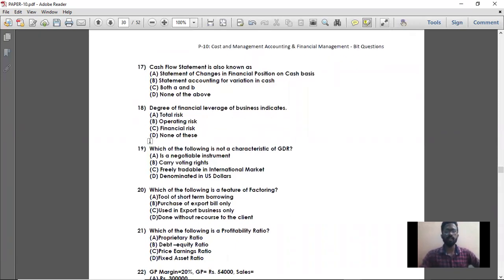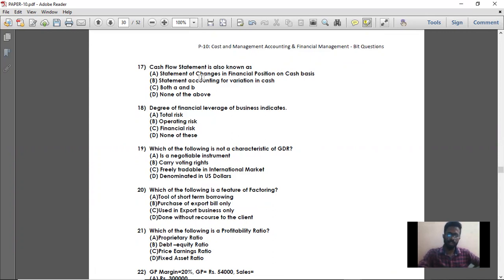Cash flow statement is also known as, so what is basically a cash flow statement? A cash flow statement shows the cash inflow and outflow for a particular period, and the opening cash and closing cash balances, which should match with the balance sheet. It comprises three activities: operating activities, investing activities, and financing activities. Basically it shows the changes in the cash position, that is changes in the financial position on a cash basis, and also the variation in cash for a certain period. These are the two items the cash flow statement shows. So option A and option B are the right answers.